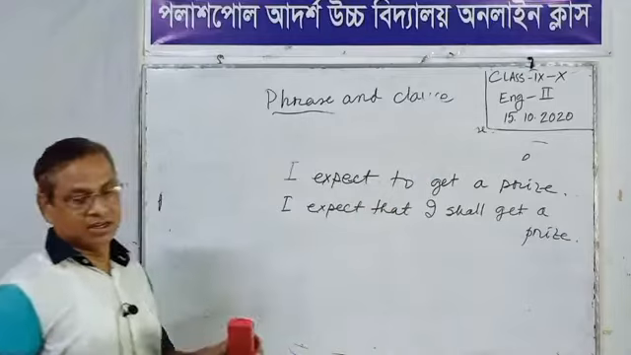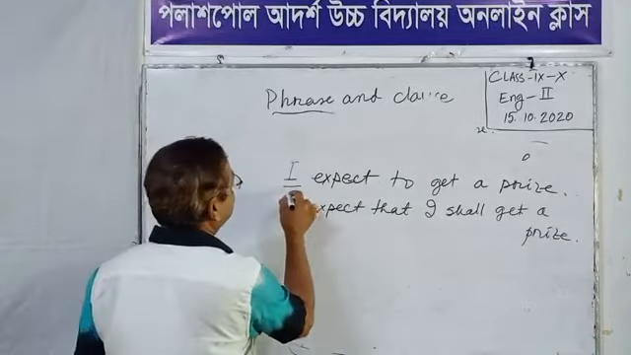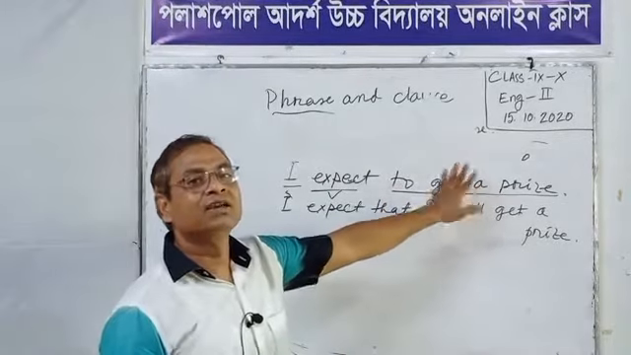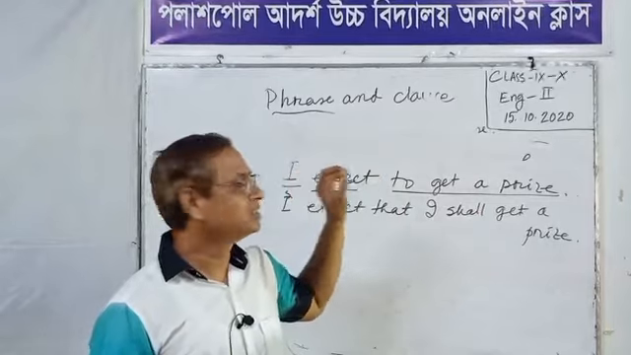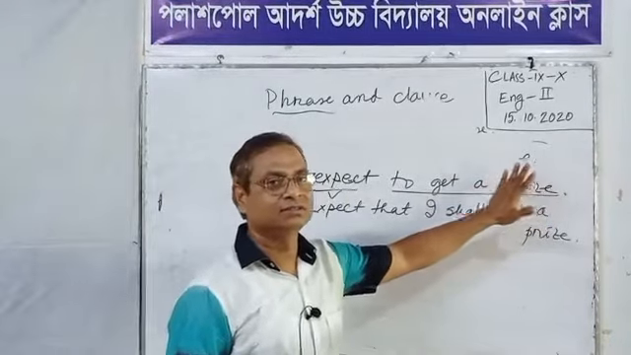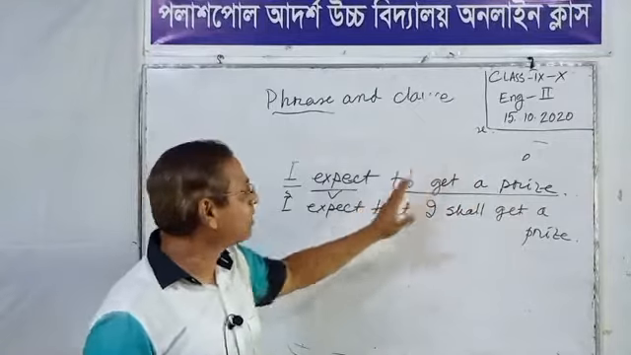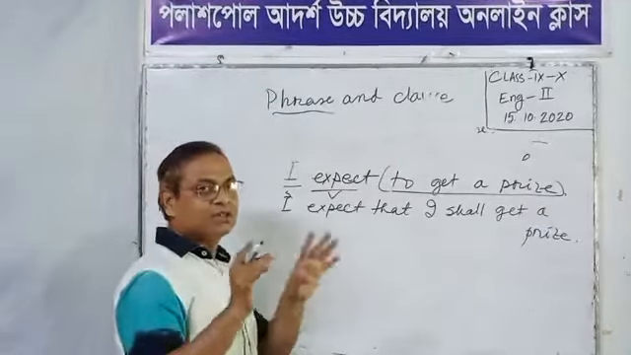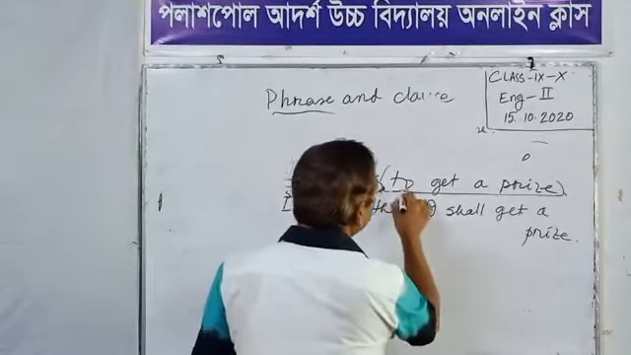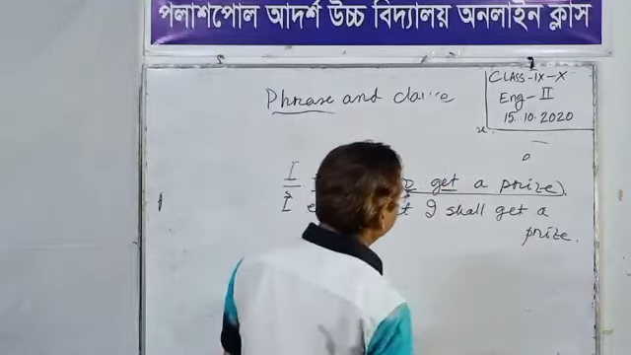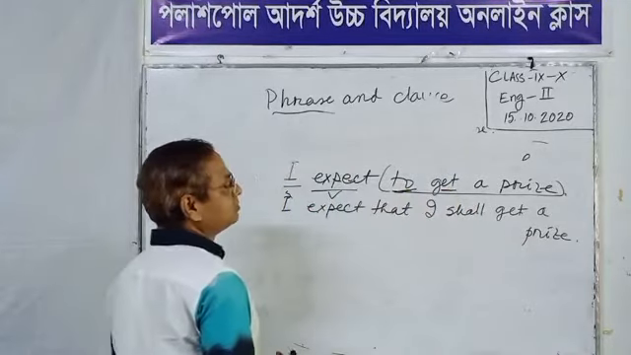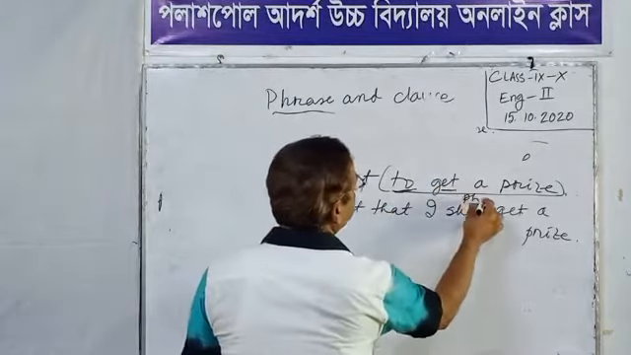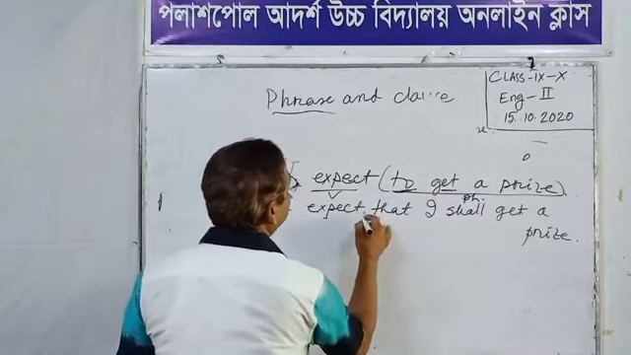Dear students, in example sentence 1, I expect: subject, verb, to get a prize. Here, is to get a prize a phrase or a clause? Can you tell me? This is a phrase because this part has no subject-verb combination. Though there is a verb, to is used before the verb, so this is not a finite verb. This is a phrase.